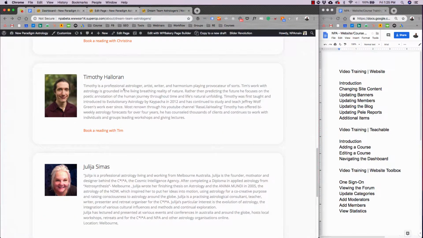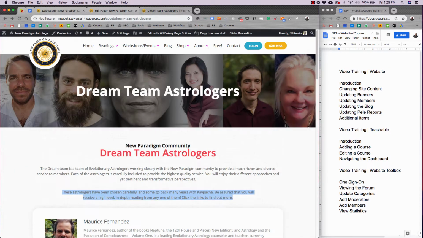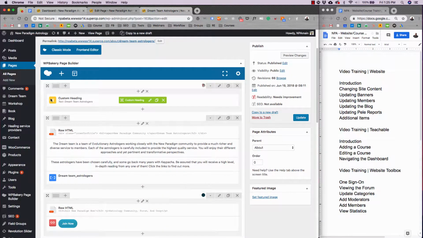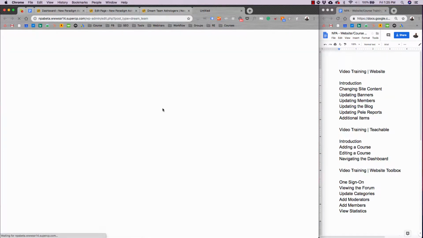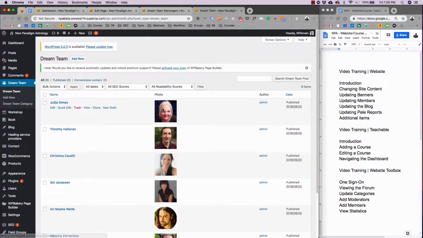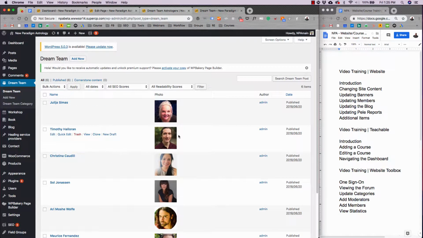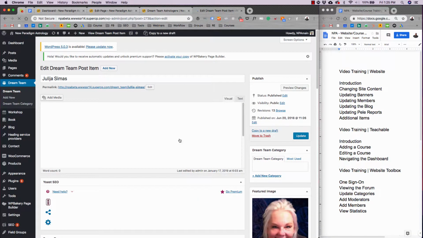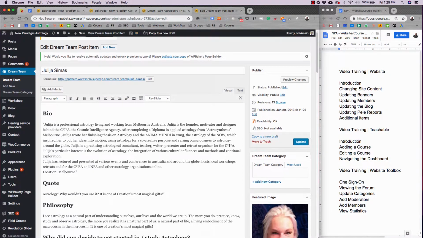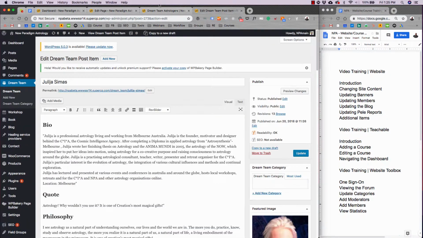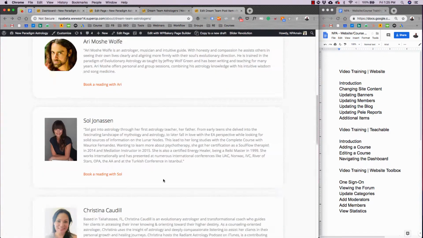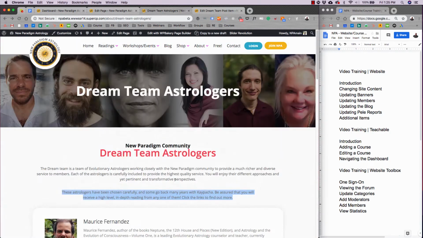What we've done is we've created a profile for each member of the Dream Team. So if you go to this side rail here that says Dream Team, you can open that up, and it's similar to a WordPress blog. We actually created this custom. You can go in there and edit the Dream Team members. You can add more members. You can edit their image and their text. You just hit their name, and you can easily update their content pretty simply and pretty efficiently. So that'll look like this, and then it'll create that new update there.